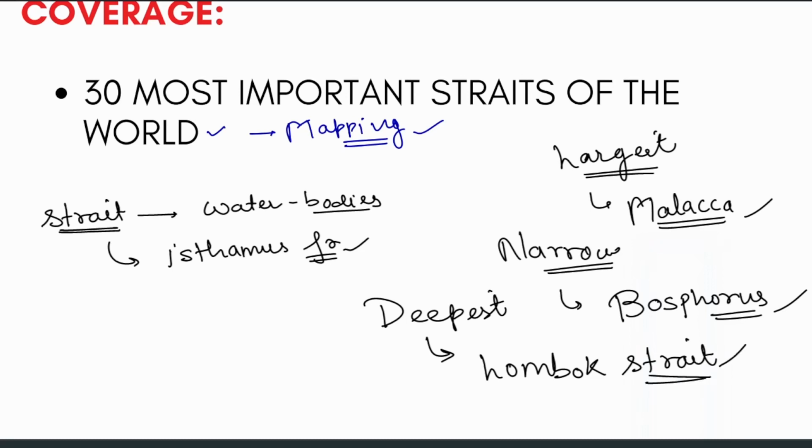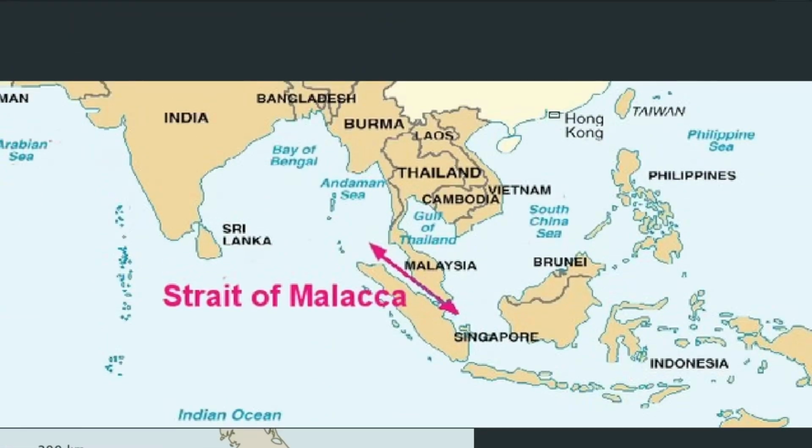All right. Chaliye. So next one, let's start with the first one. That is the Strait of Malacca. Now we have Strait of Malacca here. Between the, we see the Andaman Sea here, and secondly, we see the South China Sea here or the Indonesian Sea here. So Strait of Malacca is located between the Andaman Sea as well as the South China Sea or the Indonesian Sea. All right, let's see a more detailed picture.